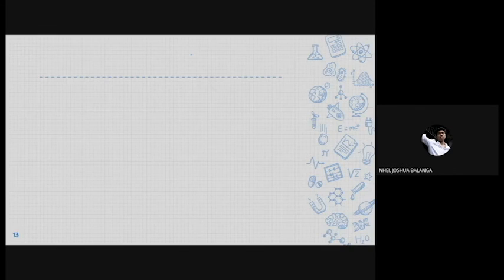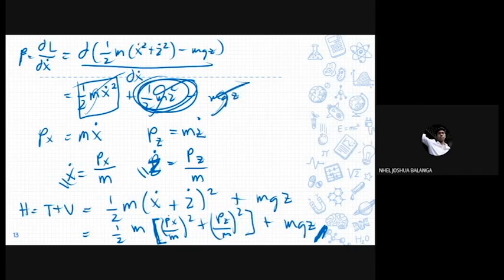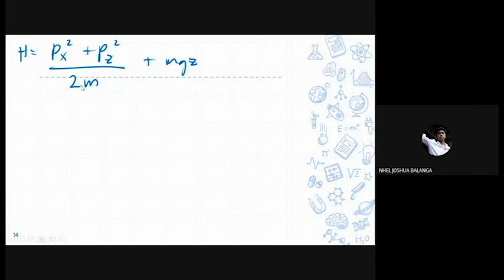So where did this come from? We can simplify it here: (p_x² + p_z²) all over m², and m divided by m² leaves m in the denominator.